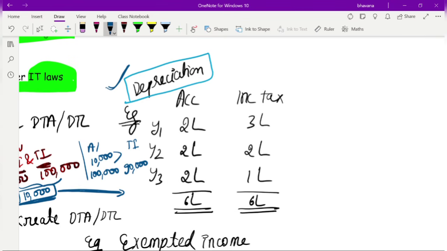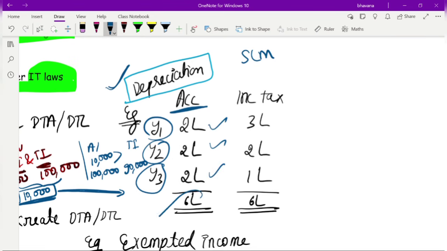Okay. So in depreciation, you have year 1, year 2, year 3. Let's take depreciation for 3 years. As per accounting, we follow the SLM, and we book depreciation for all 3 years as 2 lakh, 2 lakh, 2 lakh, and the total is 6 lakh.